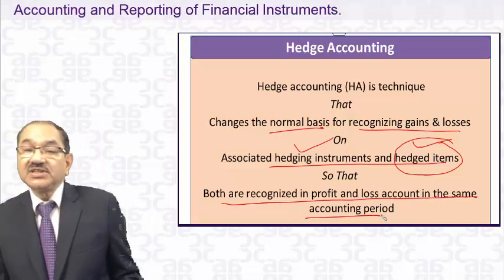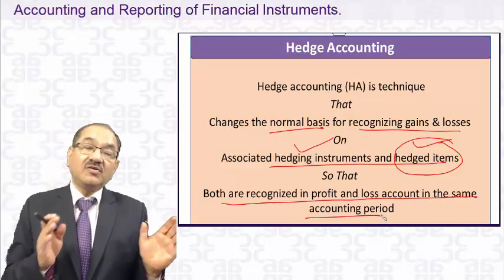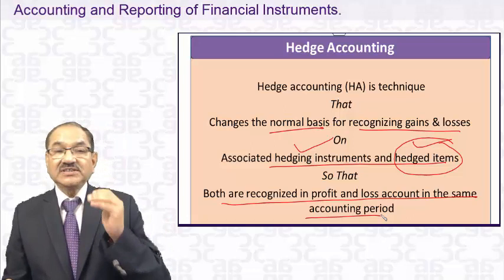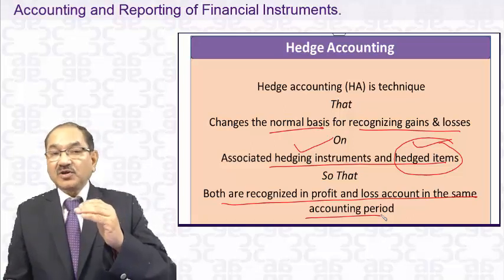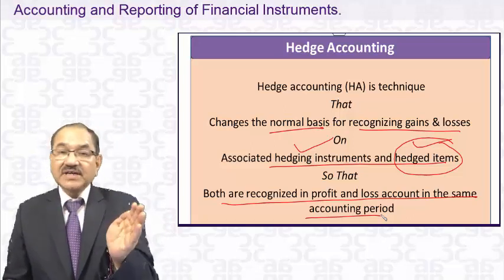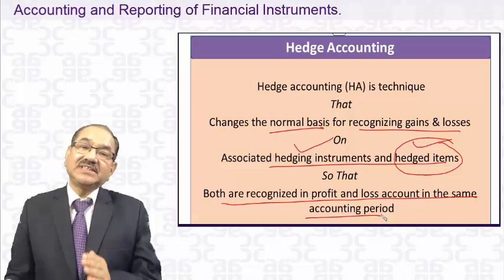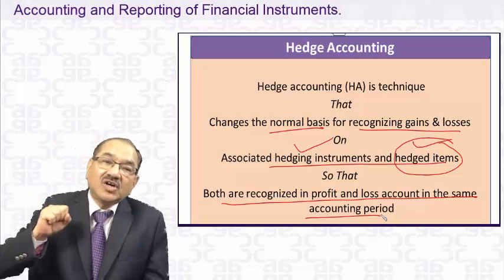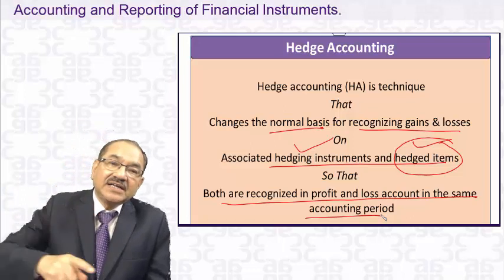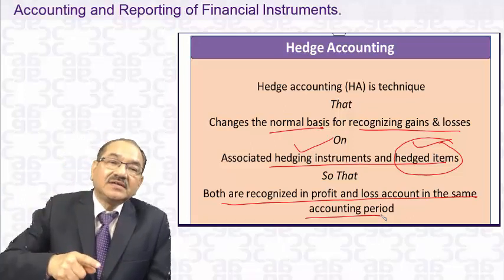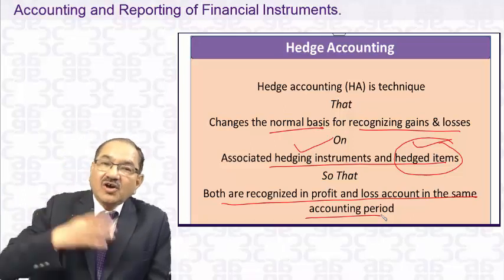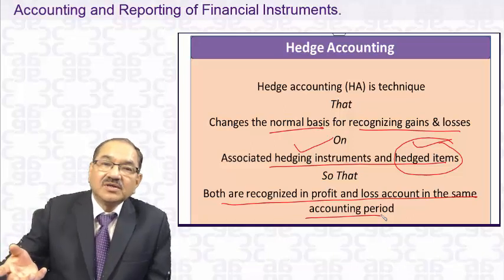Sometimes it happens that there is a loss on account of the hedged item, that is, the $1 lakh. When you are doing the forward cover, the accounting system says that the hedged item of $1 lakh will be restated on the reporting date. So any loss will go to the profit and loss account.